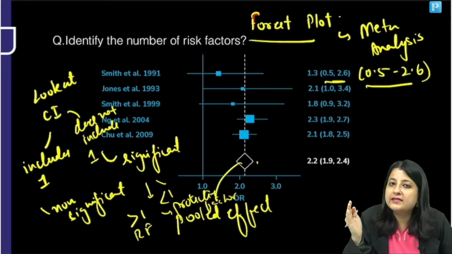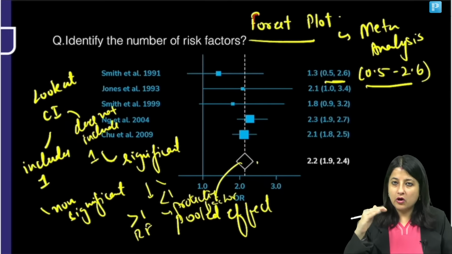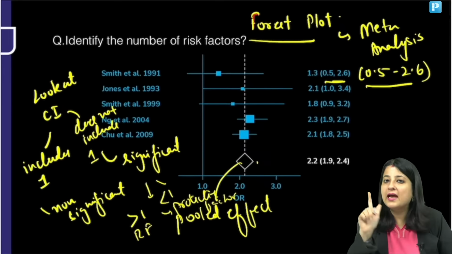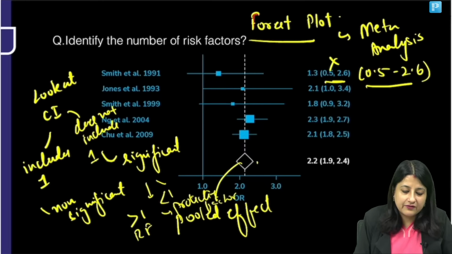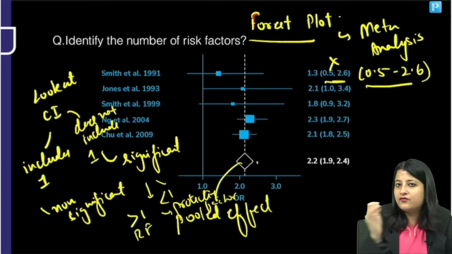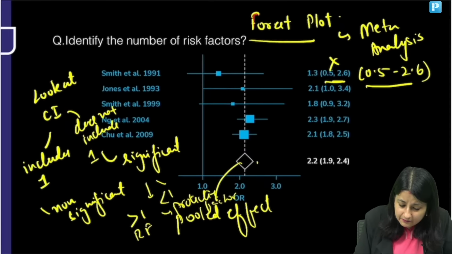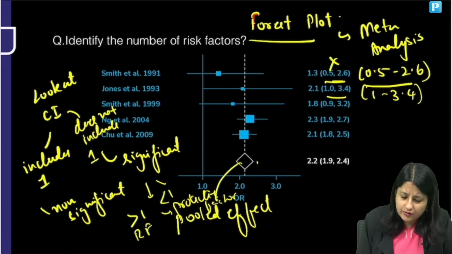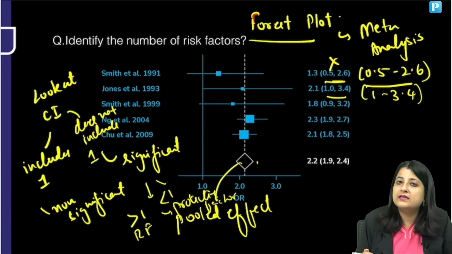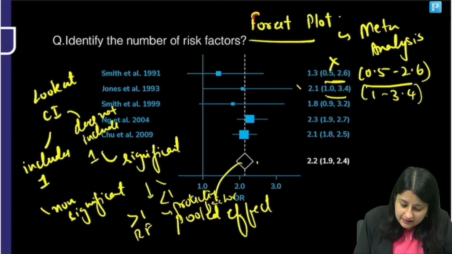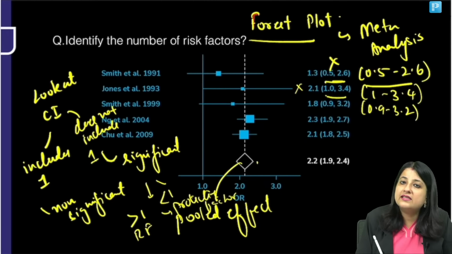0.5 to 2.6. Of course, 1 is included: 0.5, 0.6, 0.7, 0.8, 0.9, 1. So this is not significant. And you can look at this also, it's far away from the average. If you look at the second one, 1 to 3.4, again 1 is included, 1 aa gaya, so not significant. 0.9 to 3.2, again you can see 1 is included, so this again is non-significant.